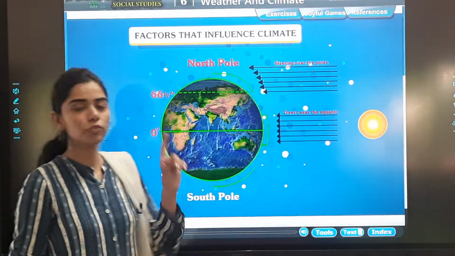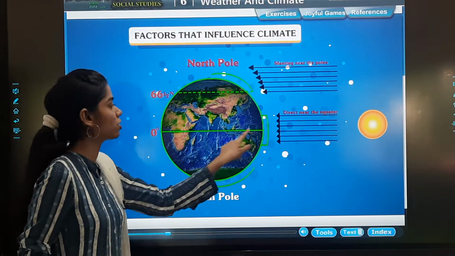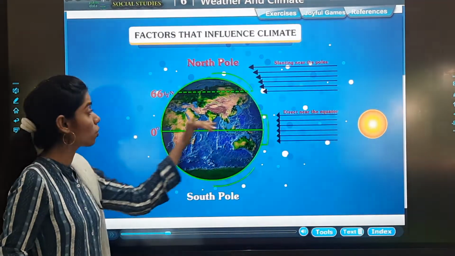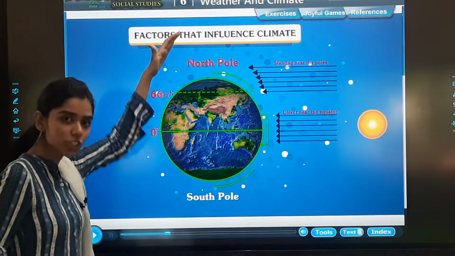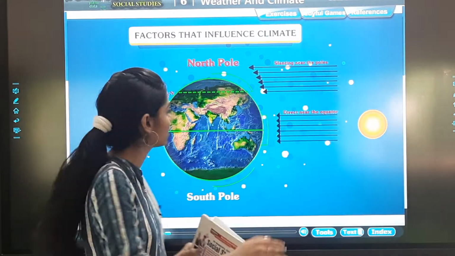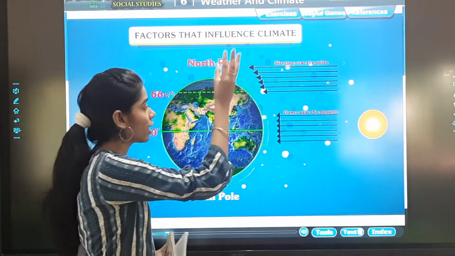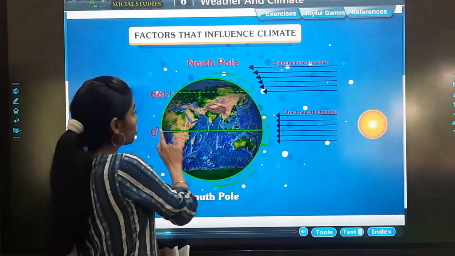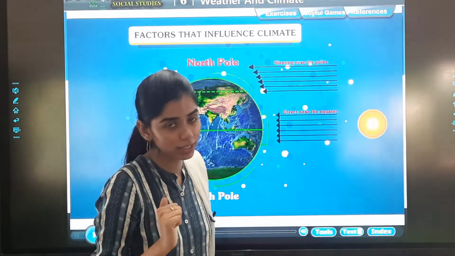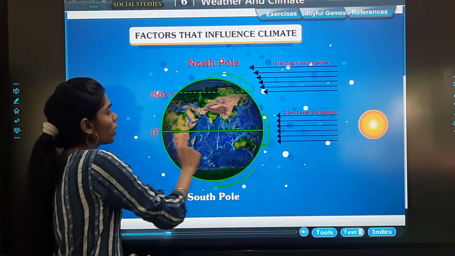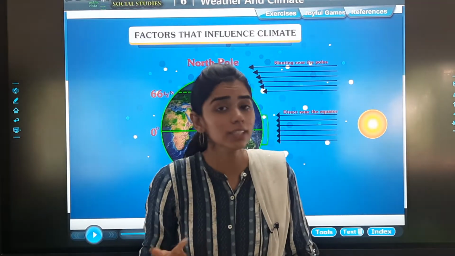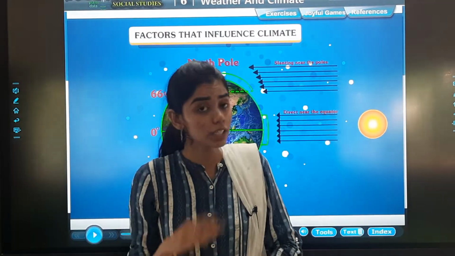Okay, so first of all, this is your equator, the line at the center. It is known as the equator. Over here is the North Pole, over here it's the South Pole. Those countries, continents or places which are directly in front of the equator receive direct light. Naturally, those which are directly in front get direct light. That is why the temperature or the climate is hot over there.